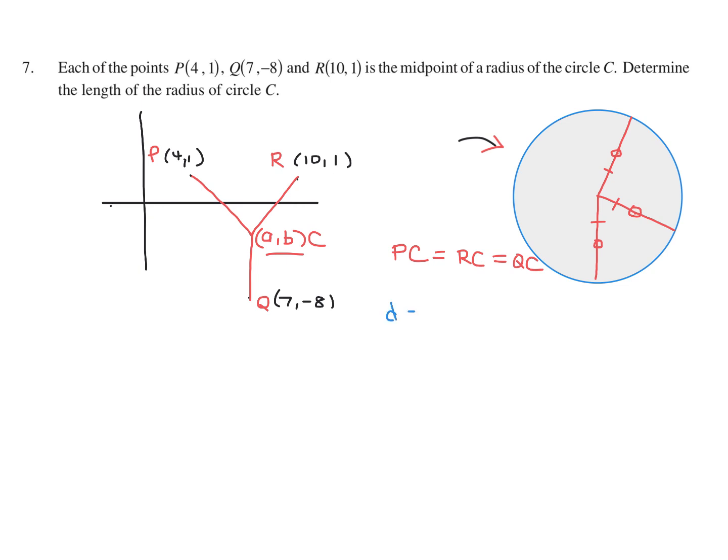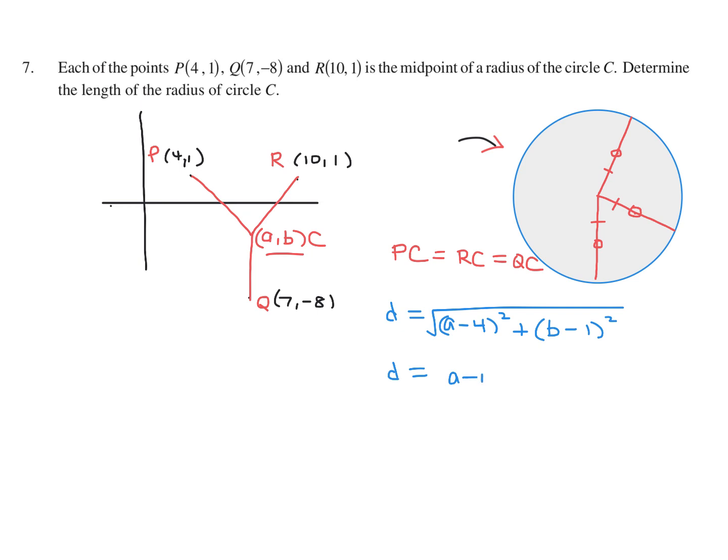D would be equal to PC. What is that going to be? We're going to use 4 and 1, right? So A minus 4 squared plus B minus 1 squared, all under the square root. And the next one, RC, same distance. So that's going to be A minus 10, or 10 minus A. Doesn't really matter how you do it.